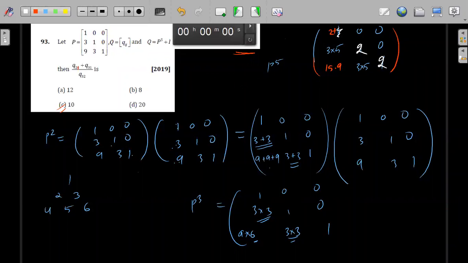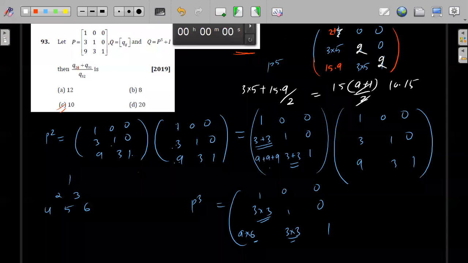So Q21 is 3 into 5 plus Q31. Q31 is 15 into 9, divided by Q32. Q32 is 15. So 15 will come out common, and this is 9 plus 1. So this is 9 plus 1, 10 into 15. The 15 will get cancelled. So this answer is 10. Understood? Fine. So, a simple question.